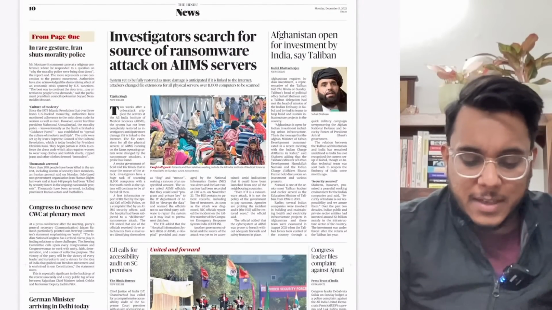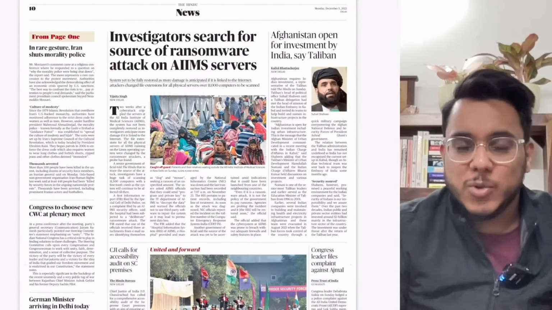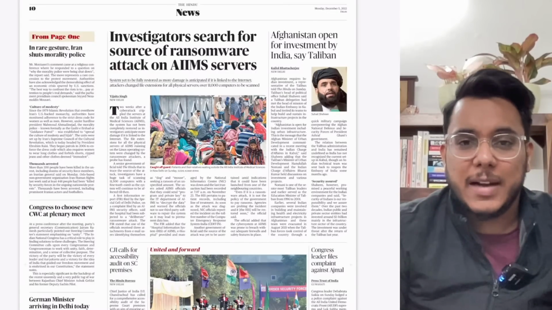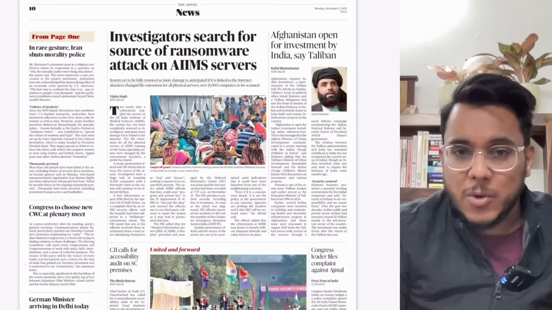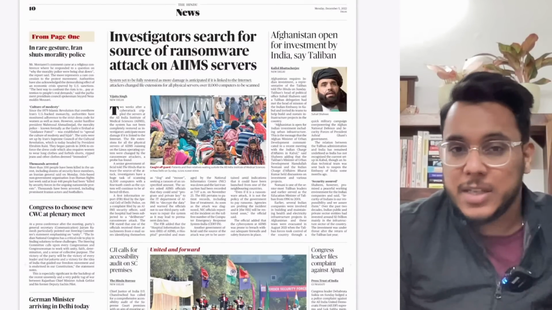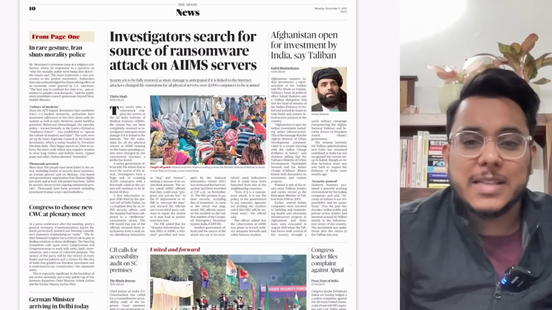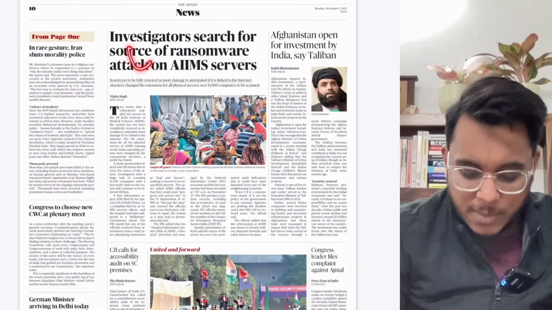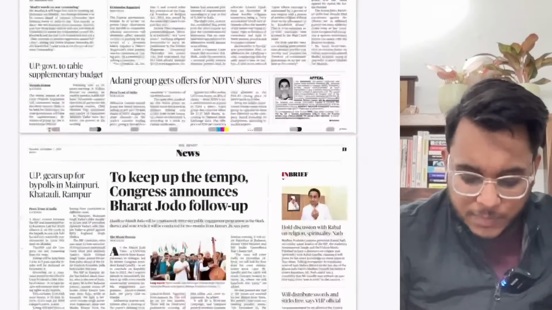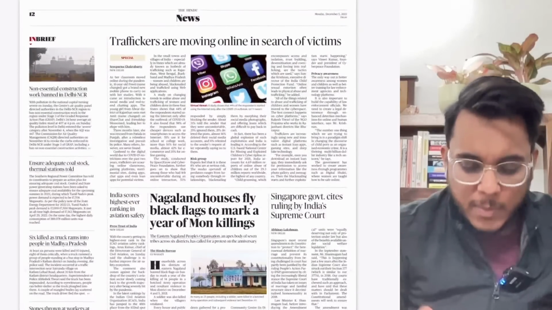Then, 'Investigators search for the source of ransomware attack on the AIIMS server.' Recently we have seen that a ransomware attack was carried out on AIIMS and the servers got compromised. On that detail, just a couple of days back we have taken a detailed article also, but everyday details of what the investigations are revealing are not that important. Then, moving on, political articles etc. have been given, not much important.